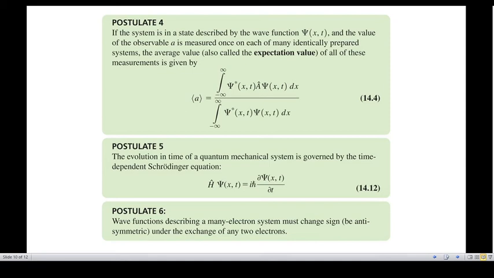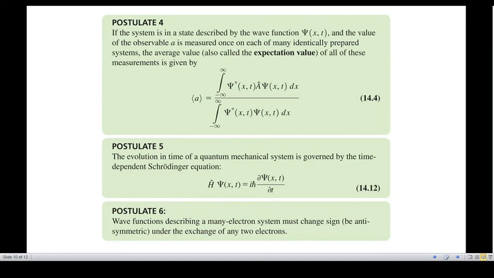If the system is in a state described by the wave function psi and the value of the observable, say small a, is measured once on each of many identically prepared systems, the average value or the expectation value of all the measurements is given by the expectation of a equal to the integration from minus infinity to plus infinity of psi star A cap psi dx divided by the integration from minus infinity to plus infinity of psi star psi dx.